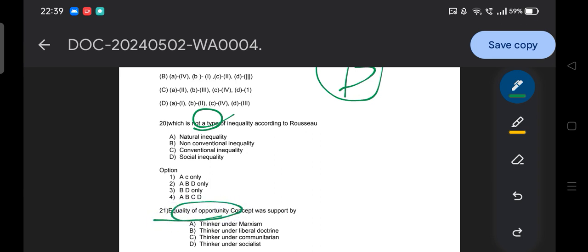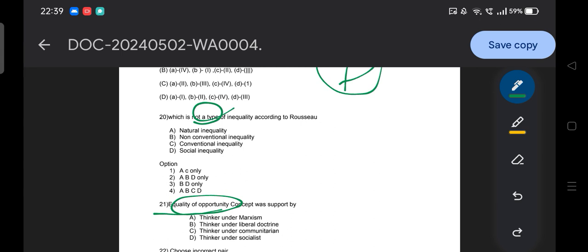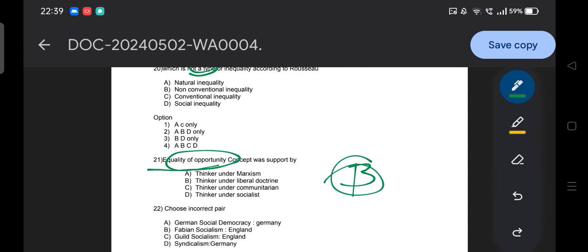So the equality of opportunity concept was supported by the thinkers of the liberal doctrine, option B. Okay, option B. Why I am explaining this concept is because we did not cover it in our class, that's why we are covering the equality concept here. Sometimes we are going to cover different things through questions. And believe me, in upcoming sessions I will bring a unique kind of session where I will try to infuse different concepts and thinkers within our class, which I have not covered in the session or theory. Because there is limited time in the session and theory, I don't want to take any more time. So you are very excited to attend the questions.